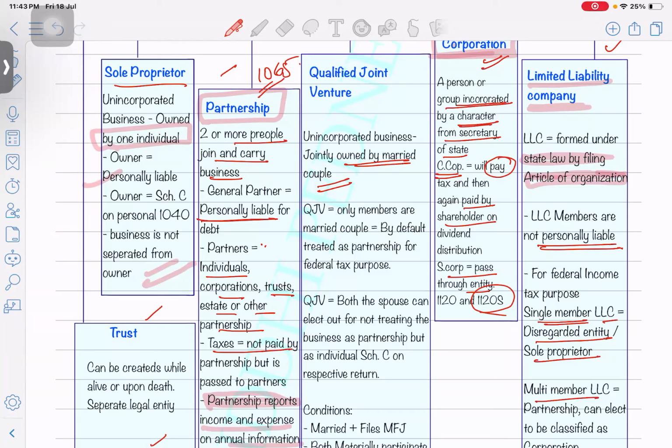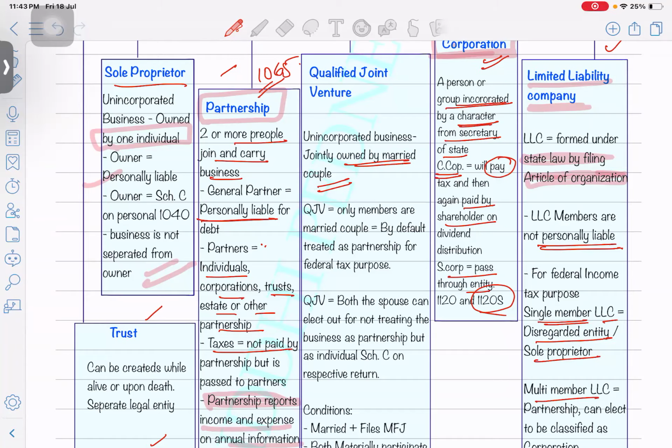Because ideally, if two or more members are there, it's called a partnership. Instead of filing a 1065 partnership return, you can disclose all the profits of your business on your 1040 return. The condition is that both should be filing a joint return as MFJ filers.